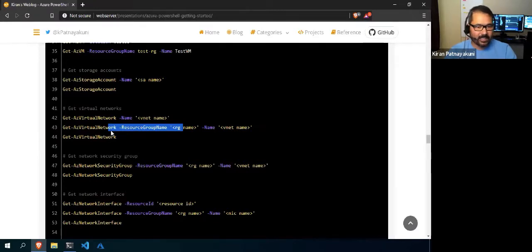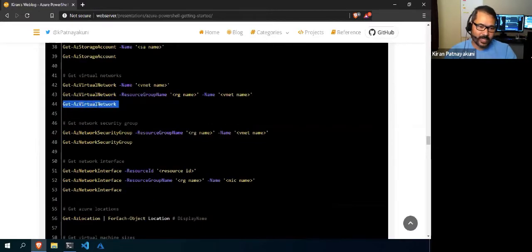Right? There are a lot of syntaxes available. Based on the combination of parameter sets, the output will differ. Here, there are no parameters, so you will get everything in that subscription, every virtual network in that subscription. And if you use a resource group name, it will get the particular VNet from that particular resource group.